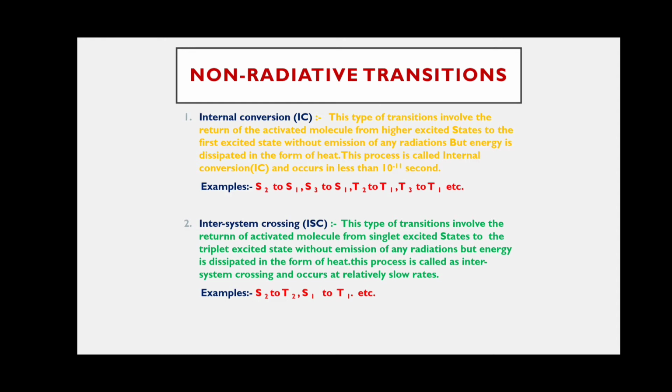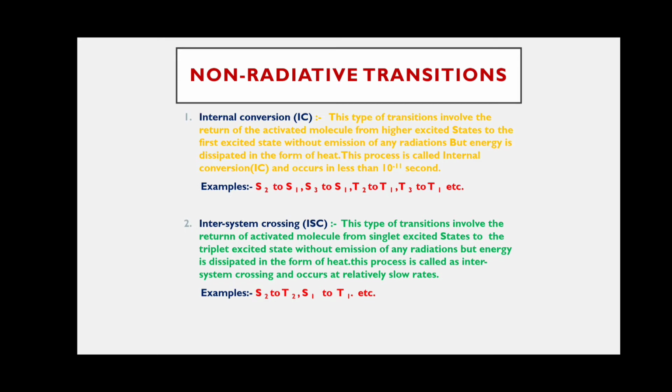This process takes more time compared to internal conversion. Internal conversion is a very fast process. Intersystem crossing is a little bit slow. Internal conversion occurs in less than 10 to the power of minus 11 seconds.